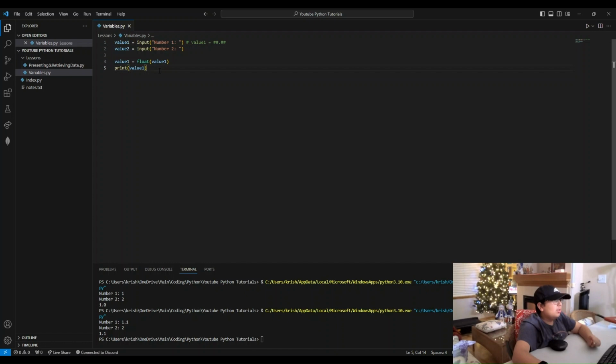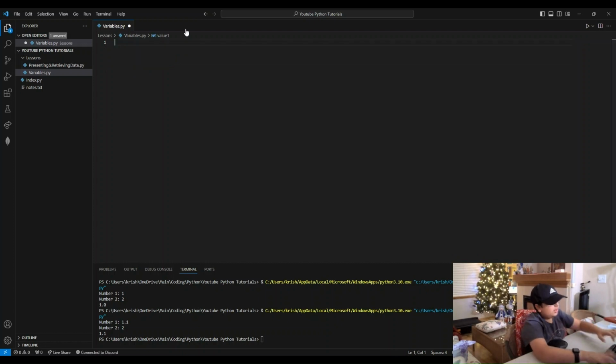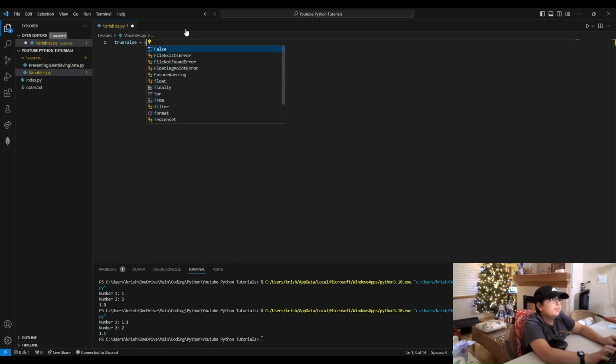Okay? So variables can be strings, it can be floats, they can be booleans. Okay? So if we do a boolean variable, it is basically a true or false variable. It's like if you're having a test and say it's just yes or no, it's basically that, true or false. Okay? So we can say true false equals true, or true false equals false. When you're using true or false, the first letter has to be capital.